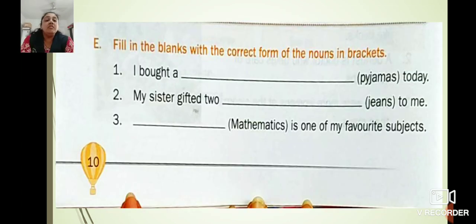Fill in the blanks with the correct form of the noun in the bracket. I bought a dash today. Pyjama. What we have to write here, children? What will be the answer?